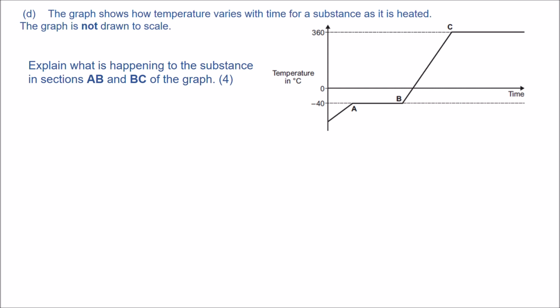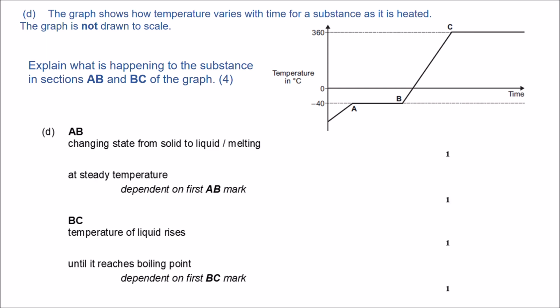You have been given a graph, temperature, time, and it's asking you to explain what is happening to the substance in section AB and BC. 2 marks for each section. You need to explain what is happening at the beginning, towards that section, or sometimes what is happening at the end. For AB, changing states from solid to liquid. Remember, the temperature is not changing, therefore the state of matter is changing at a steady temperature. BC, the temperature of liquid rises until it reaches boiling point. 4 marks.